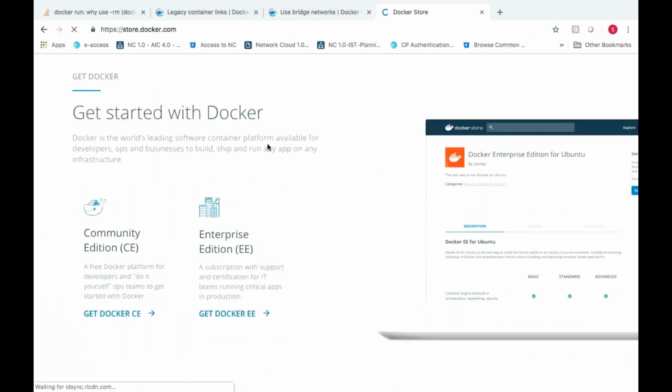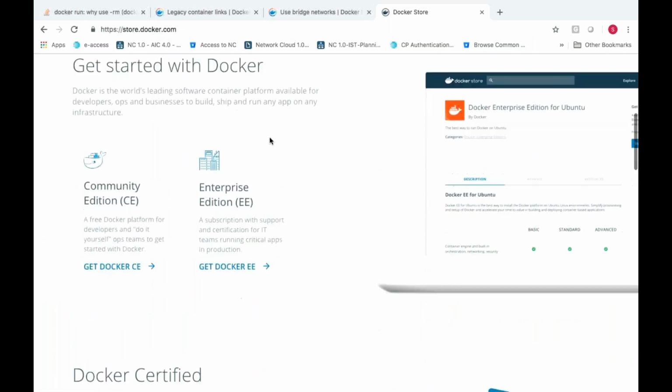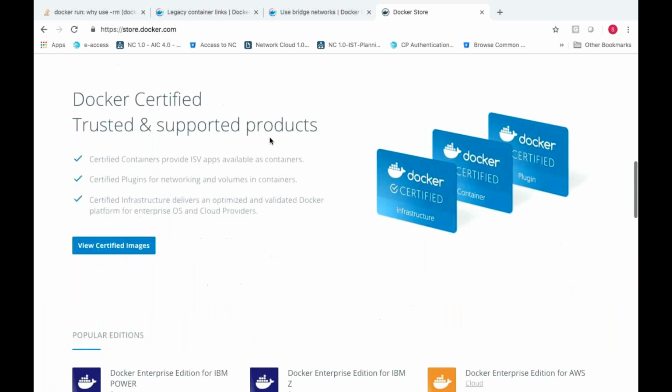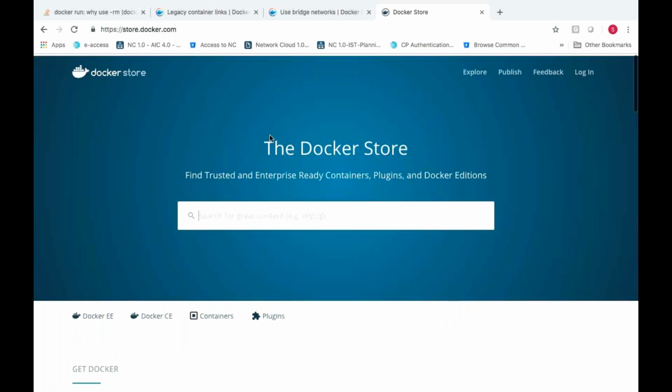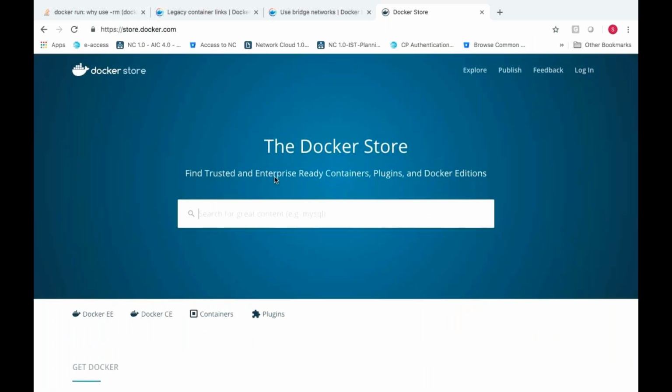Docker engine, Enterprise edition, Trusted. Docker store: find trusted and enterprise-ready containers, plugins, and Docker editions. So this will have predefined and trusted, signed images authorized by the Docker team itself. The signed images and predefined containers you can directly use as a container. Plugins too, so all these things will be available in the Docker store.